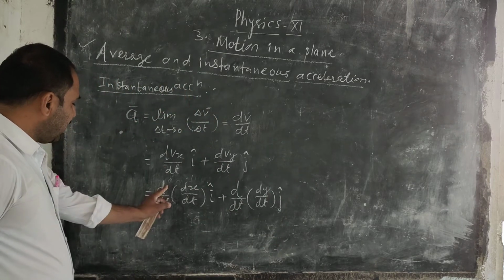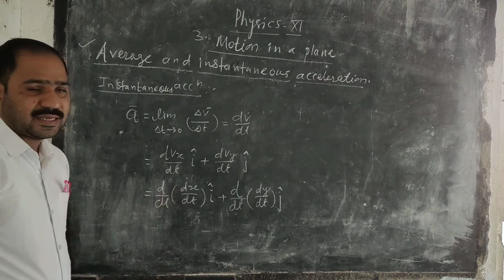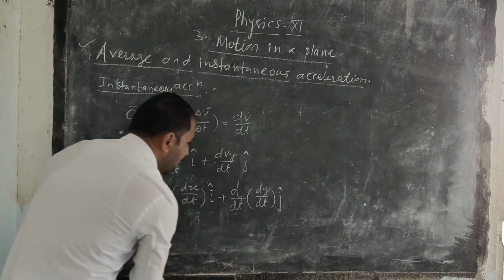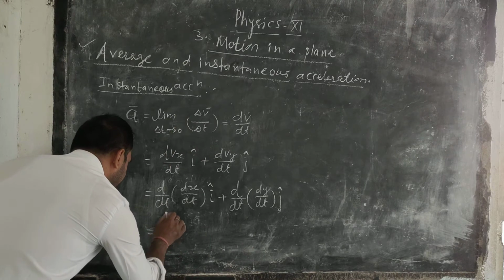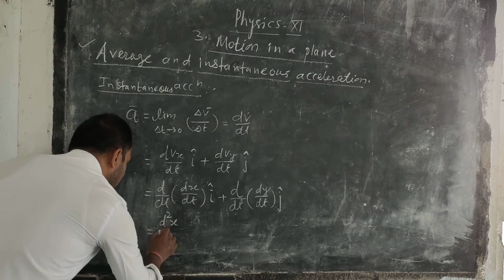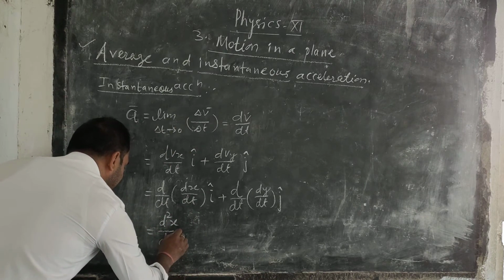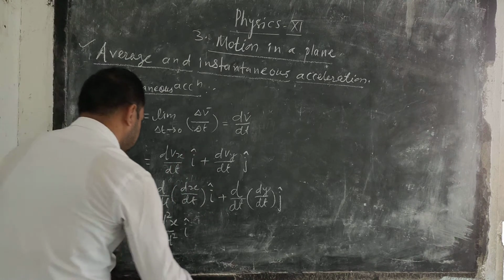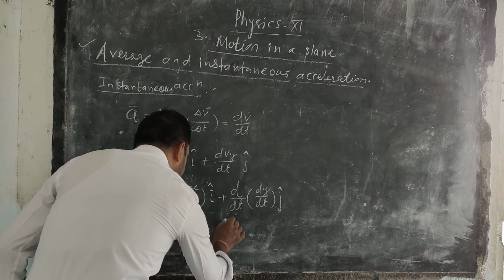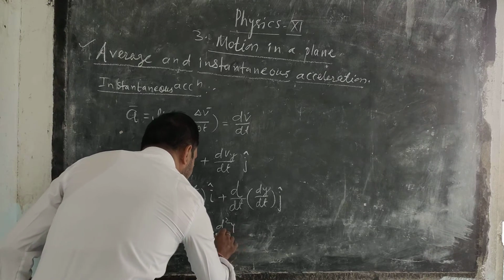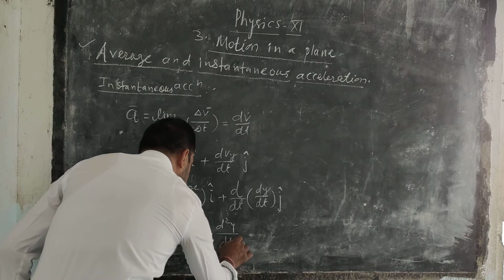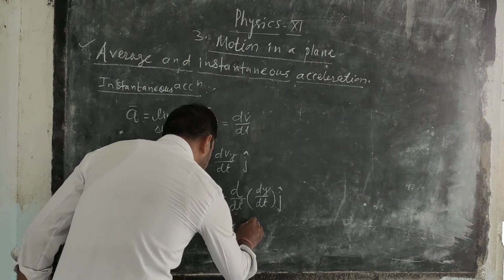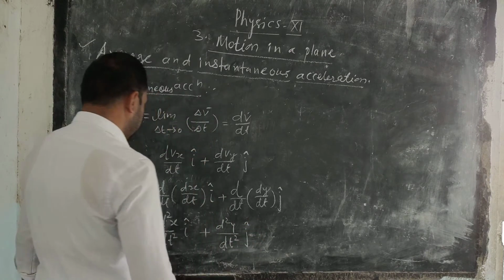Here there is d by dt twice, so this is the double derivative form. So here we can write d2x upon dt square along the x axis, plus d2y upon dt square along the direction of the y axis, where the unit vector is j.